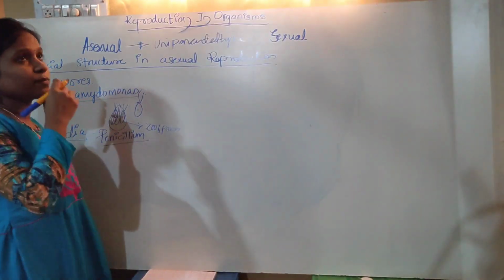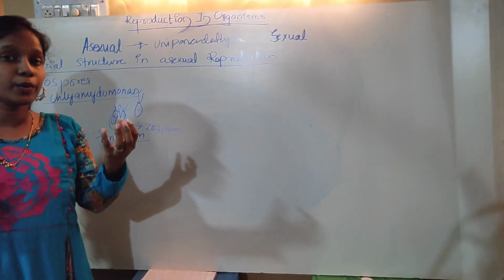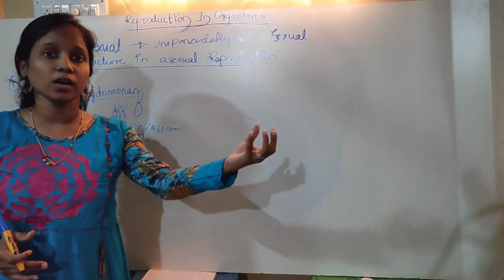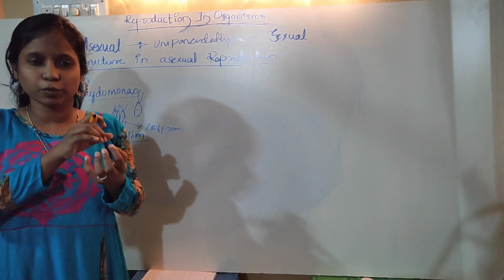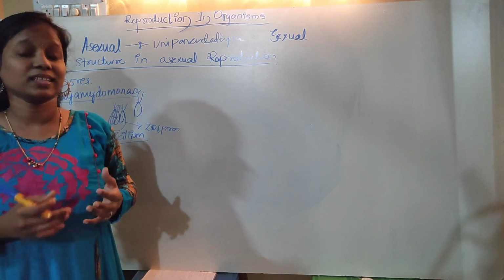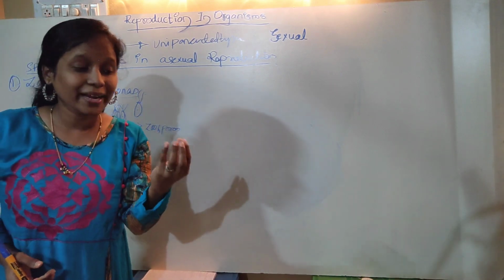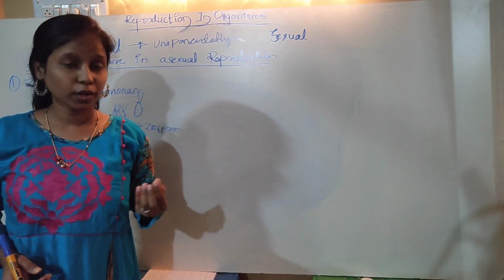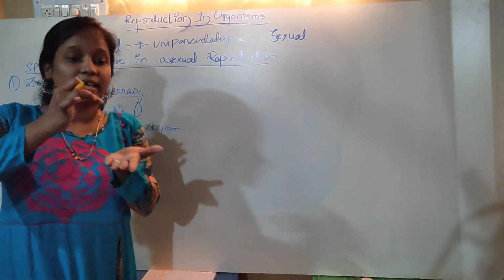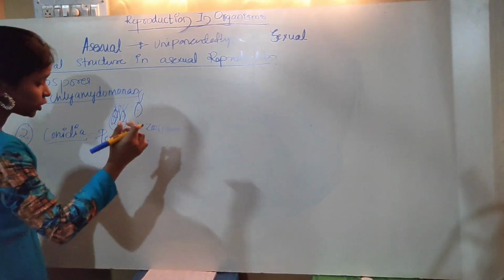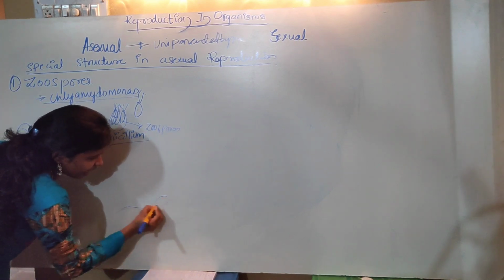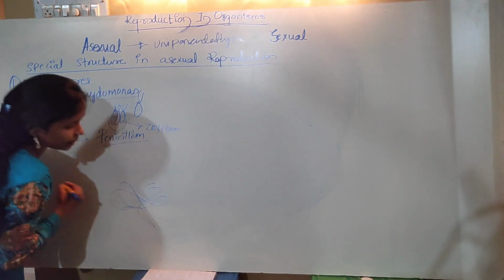You can find penicillium whenever you cut a lemon and keep it for a longer time. Some kind of blackish appearance you can see, right? That is nothing but a fungus called penicillium, which we can take and see under a microscope. A large structure of mycelium will be seen.